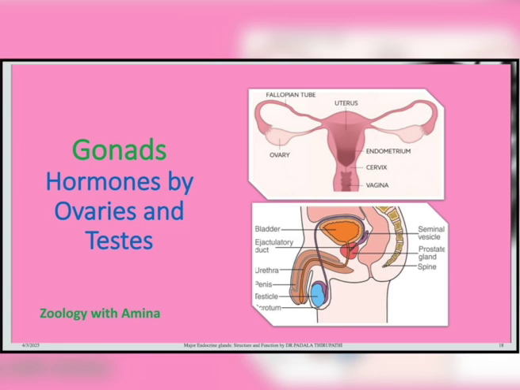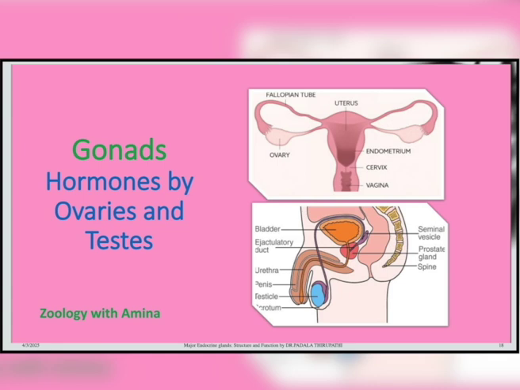The above image shows the female reproductive system, in which two ovaries are observed, left and right. These two ovaries release an ovum every month, alternately: if the left ovary releases one ovum this month, the right ovary releases an ovum next month.